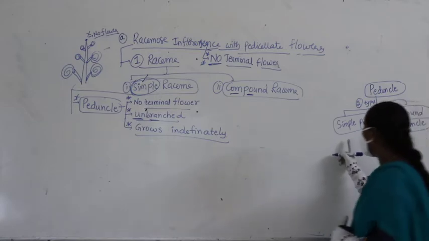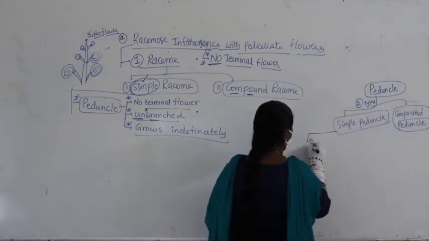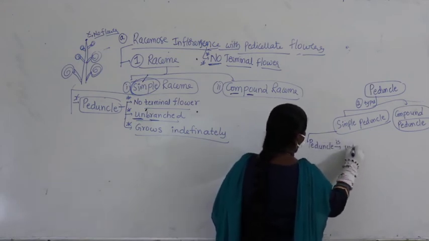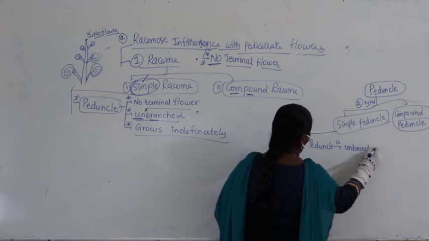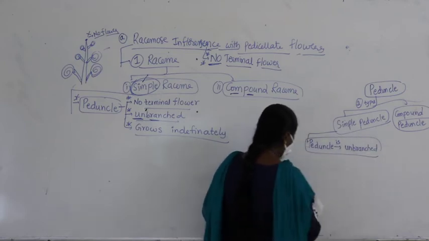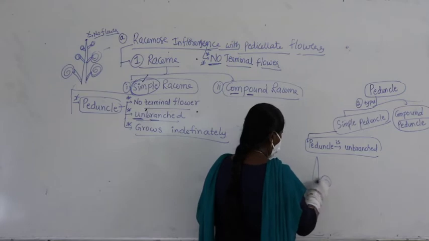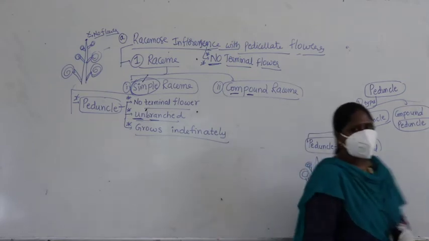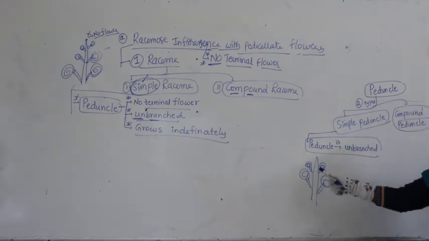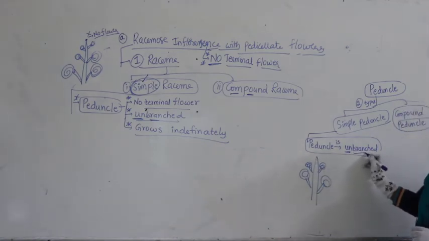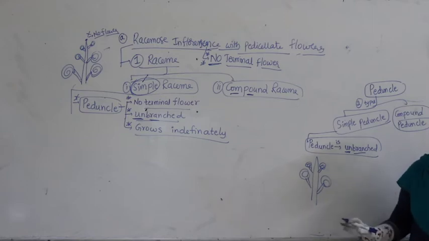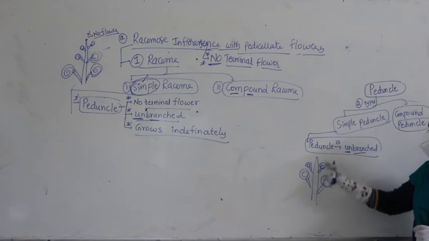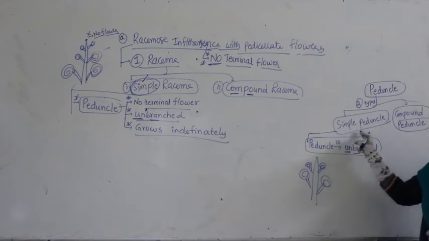What is the meaning of simple peduncle here? So I say peduncle is unbranched, meaning only a single flower like this. Can you see any branches here? No branches. Peduncle is unbranched. There are no branches at all. When there are no branches, when you can see only one, then it is called a simple peduncle.